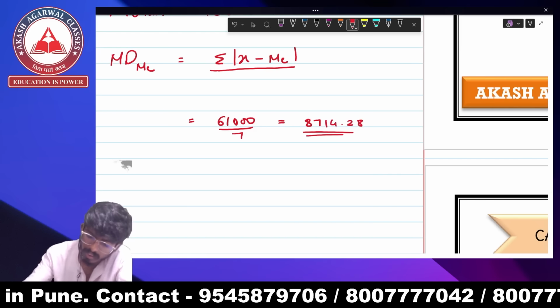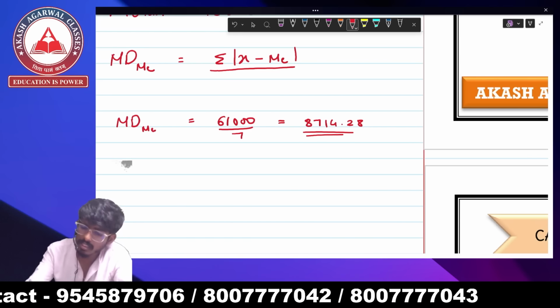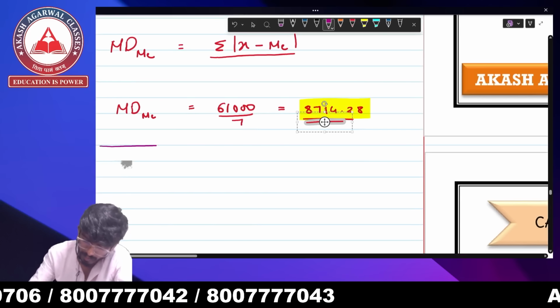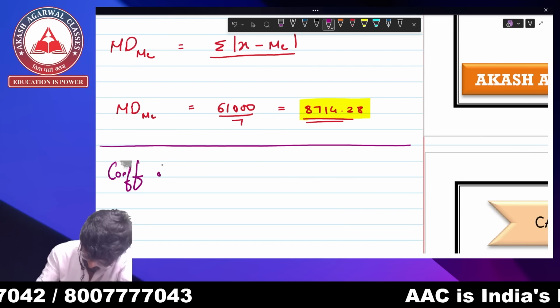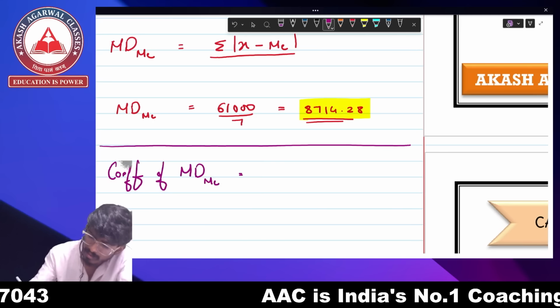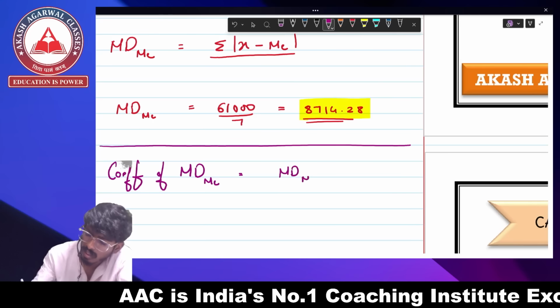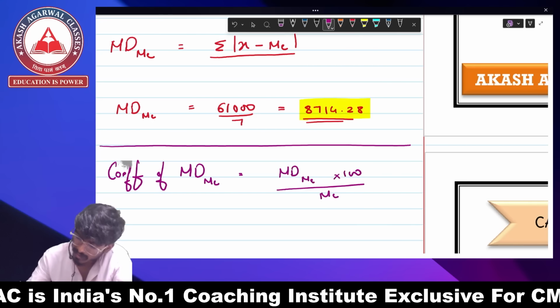8,714.285 is your mean deviation about median. Now I am going to find the coefficient, that is the relative measure of mean deviation about median. The formula is mean deviation about median into 100 upon median, right?